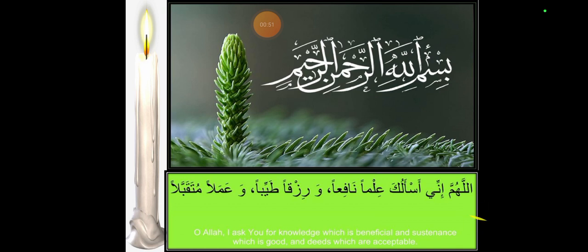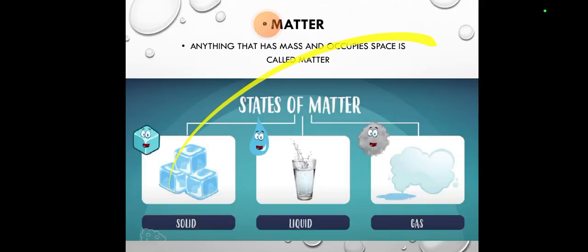Bismillahirrahmanirrahim. Allahumma inni as'aluka ilman nafi'an wa rizqan tayyiban wa amalan mutakabbalan. Oh Allah, I ask you for the knowledge which is beneficial and substantial, which is good, and deeds which are acceptable. So as you know, previously we have done about matter and its states.